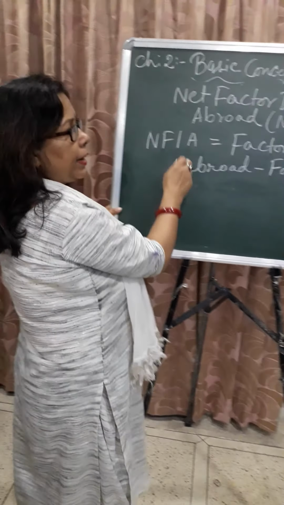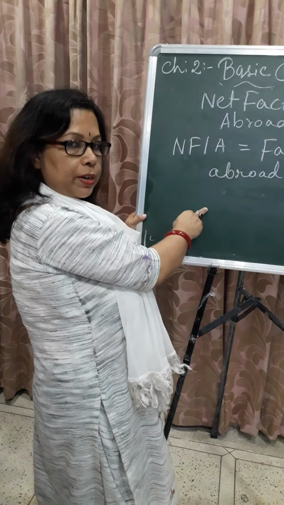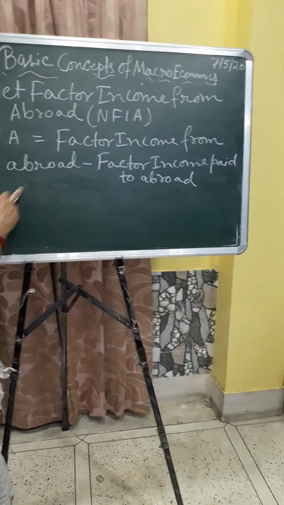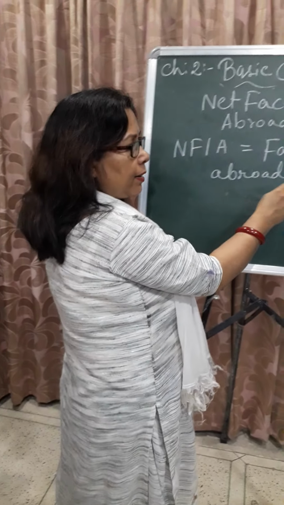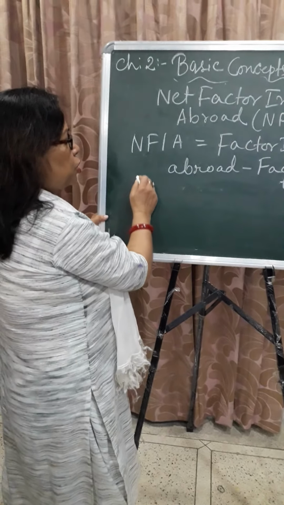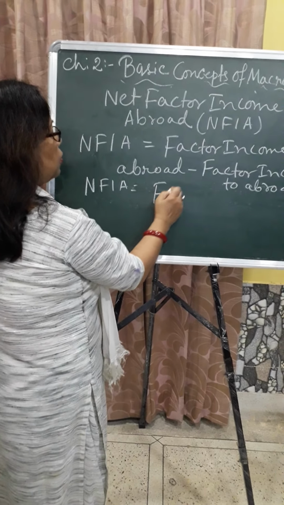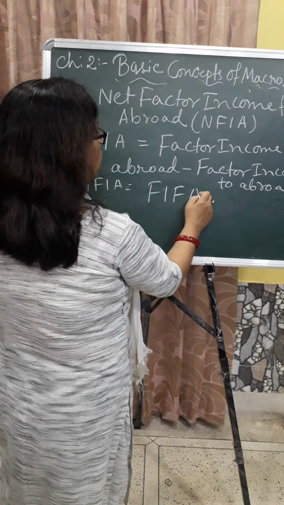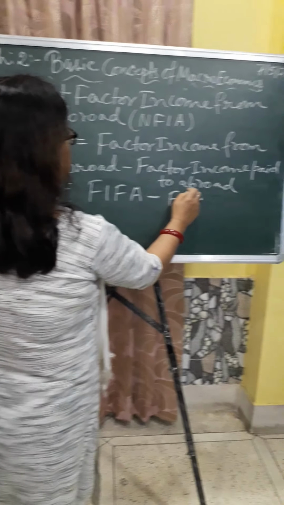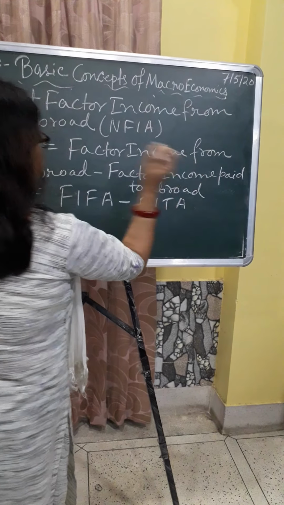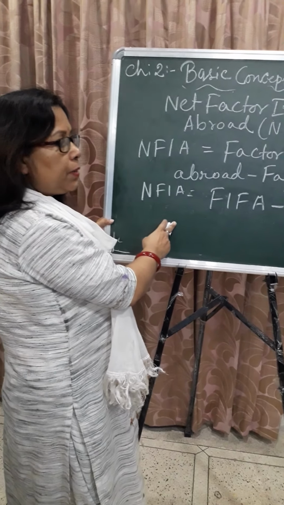So what is net factor income from abroad? It is the difference between the factor income from abroad minus factor income paid to abroad. In short form, we can write NFIA equal to FIFA minus FIPA. It is the difference between the FIFA minus FIPA.